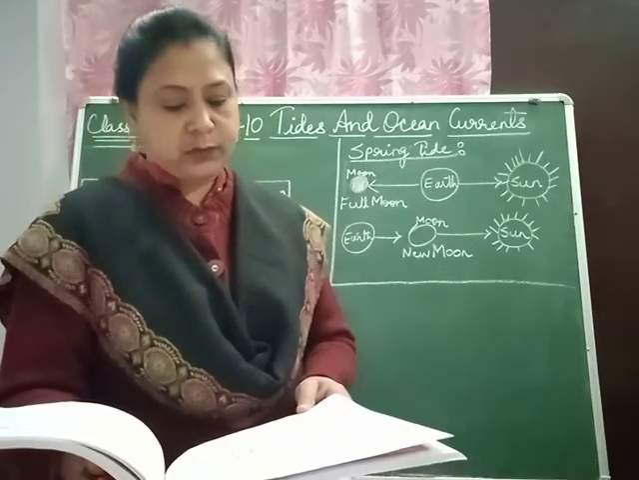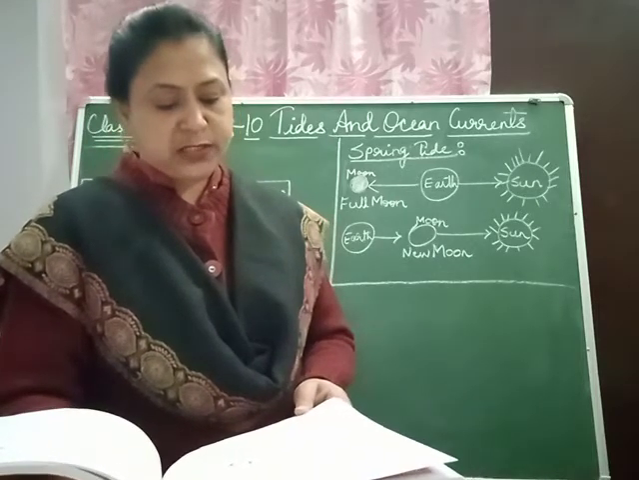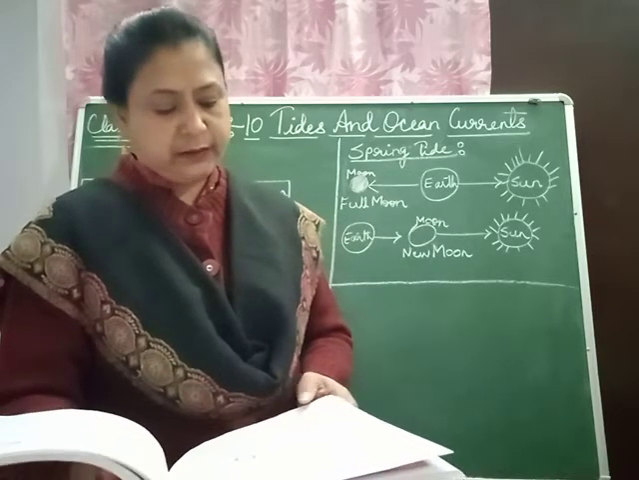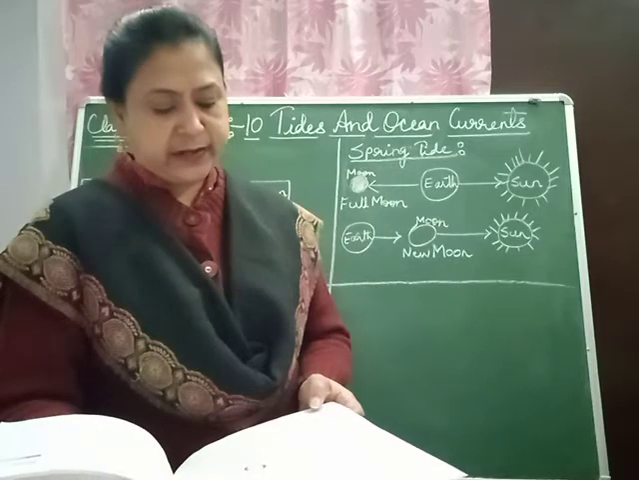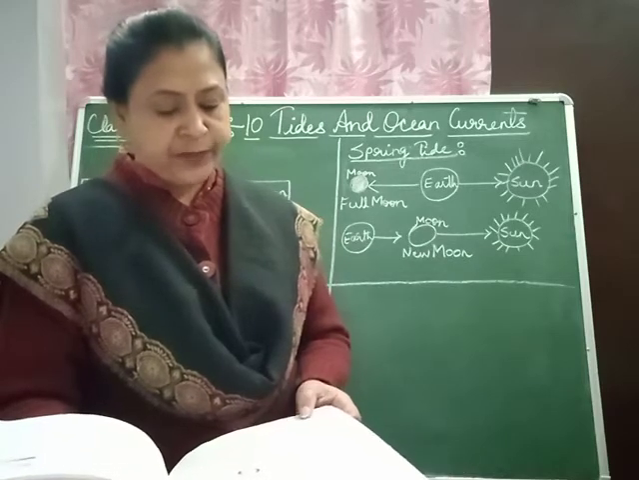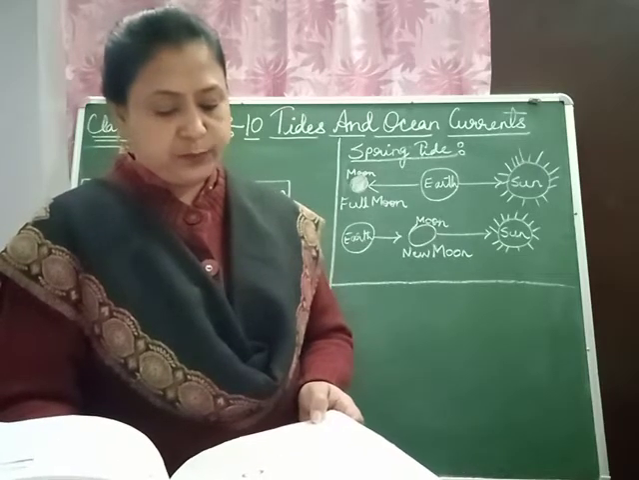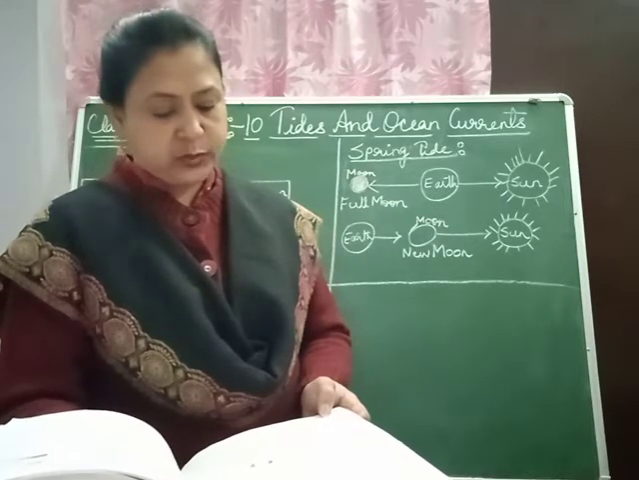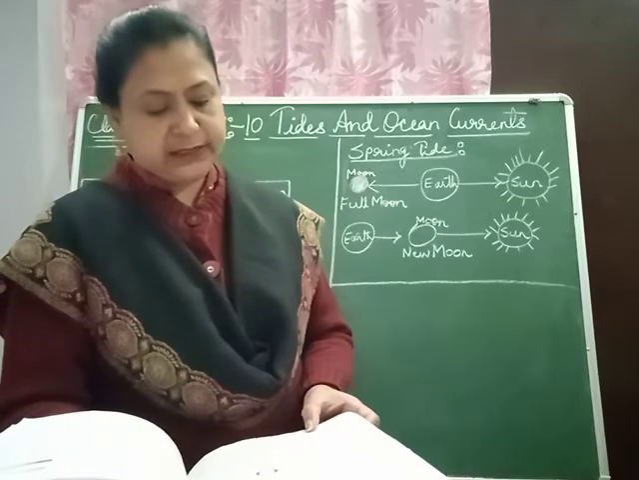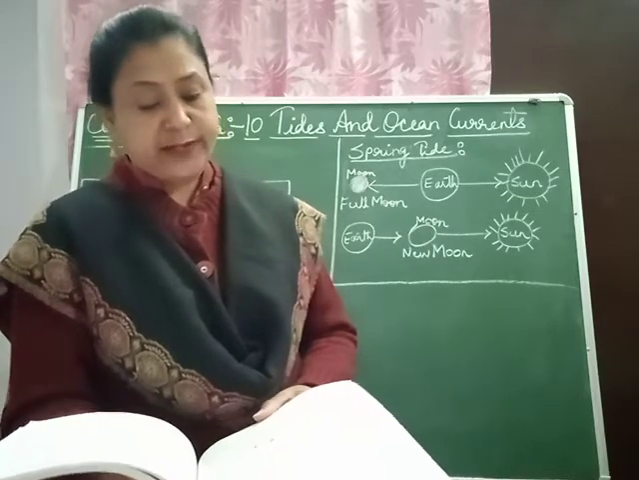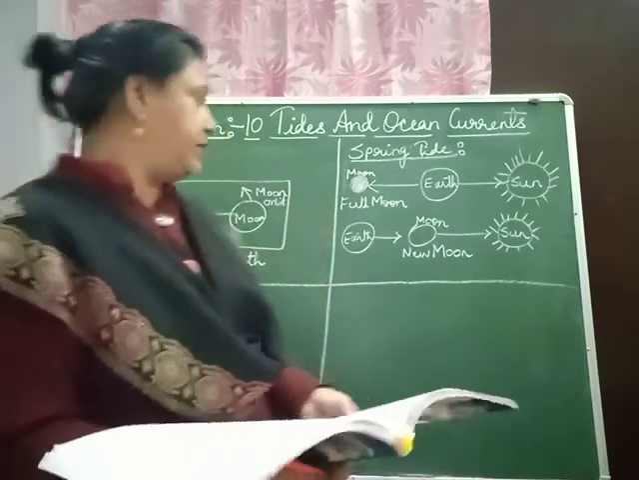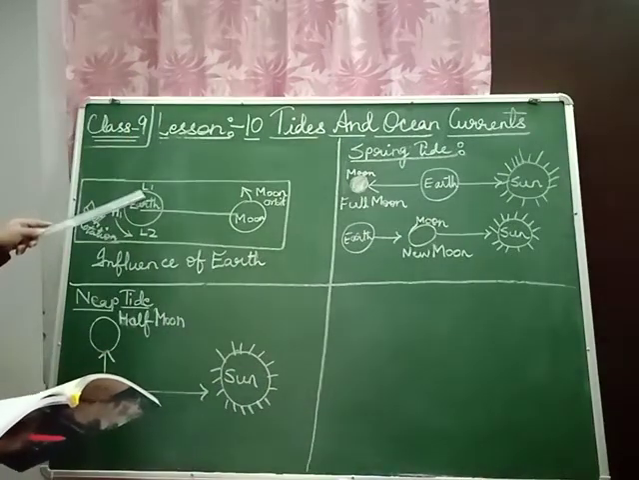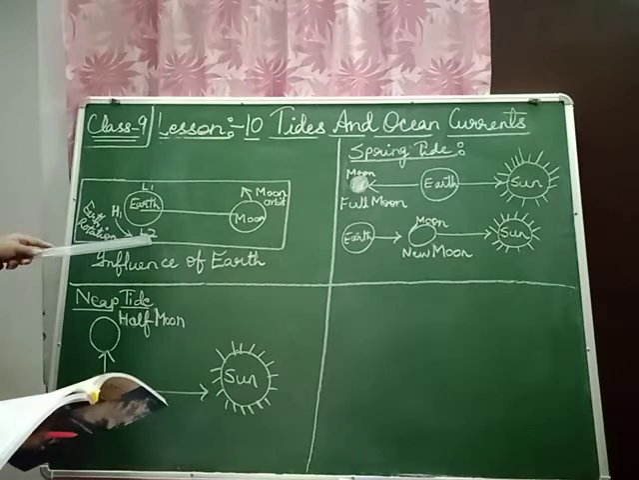Influence of the moon. The earth is pulled towards the moon more than the water at H1, therefore water lags behind and rises up at H1, forming high tide. The moon's pull causes water to be drawn from L1 and L2, therefore low tides occur there. In the diagram, children, you can see over here, the L1 is the low tide and the L2 is the low tide.